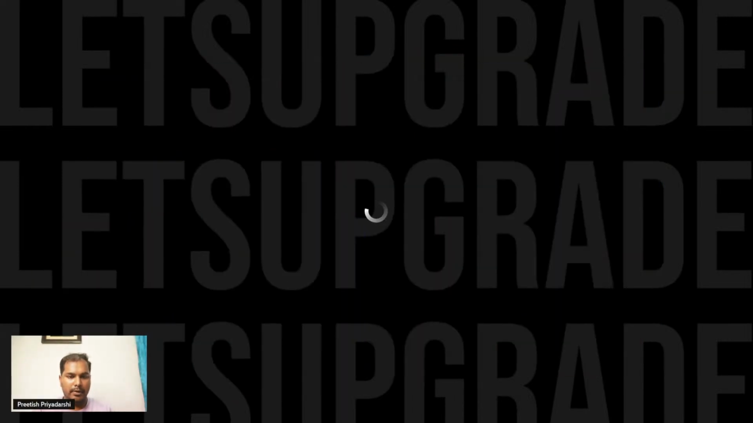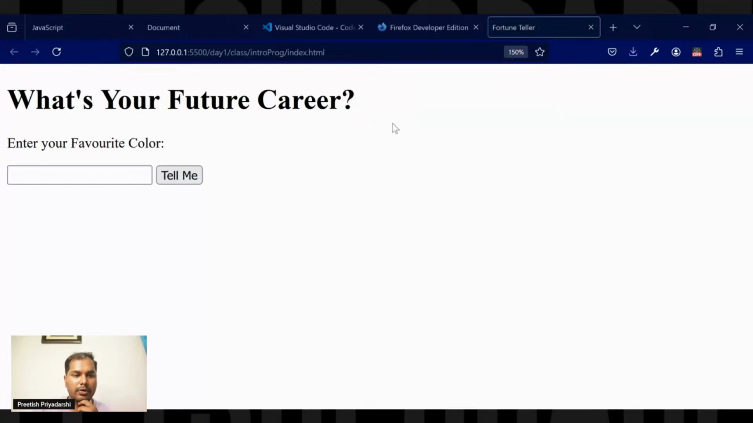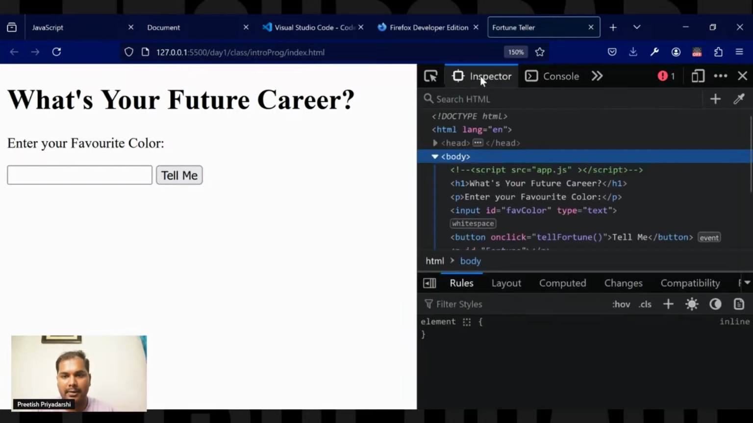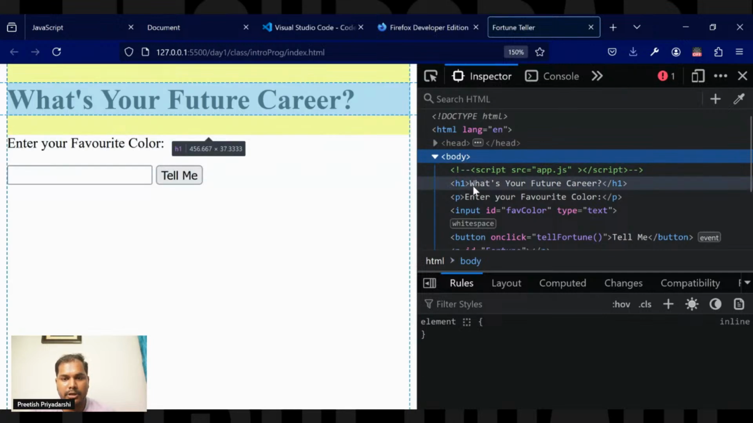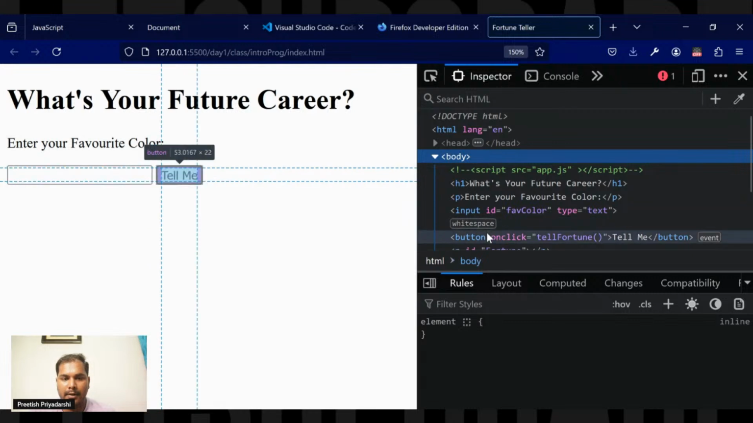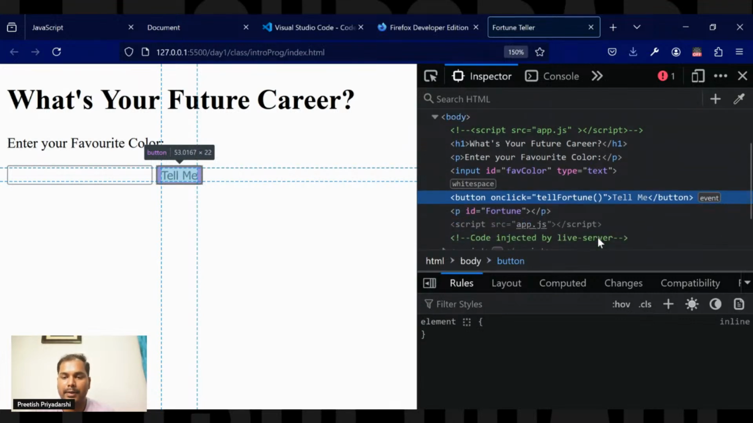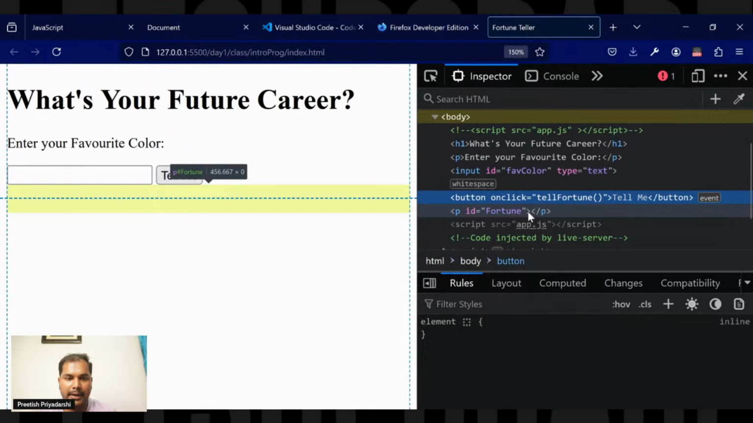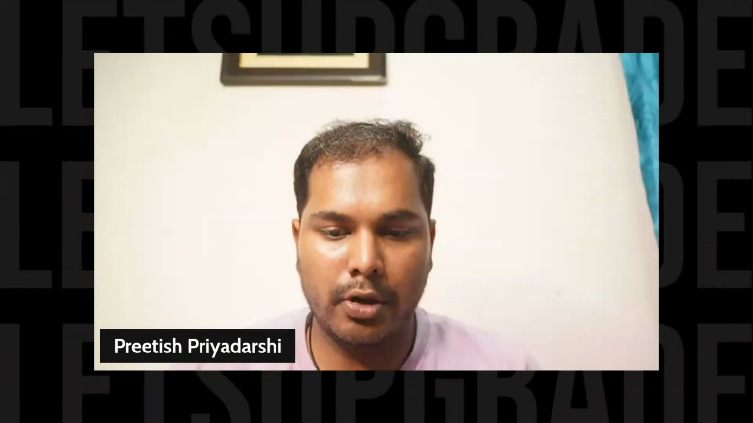Yeah, this is how the HTML code looks. So on this page, press Control Shift I. Then you can see this is the h1 tag, this is the paragraph, then we have the input box to take the input, and the button. When you click on this Tell Me button, this tellFortune function will be triggered, which is in the app.js, which we have not defined yet, but which we will be writing here. And I have deliberately added a paragraph which will display the result output. Okay, let's go back to the code right now.